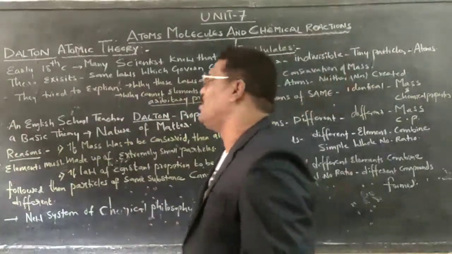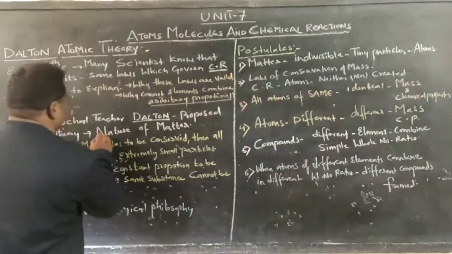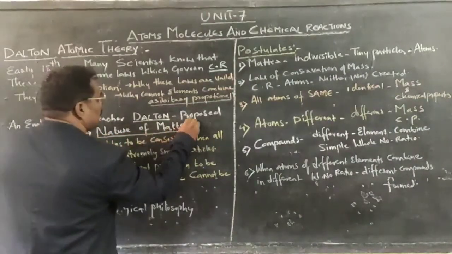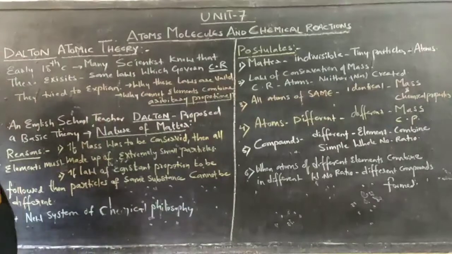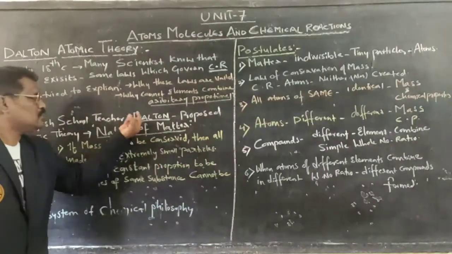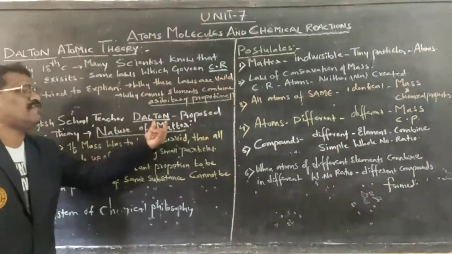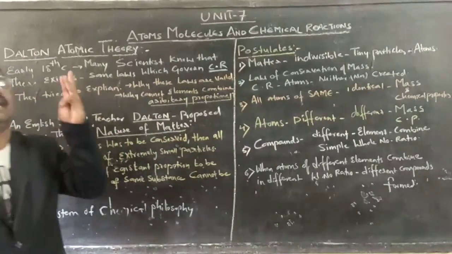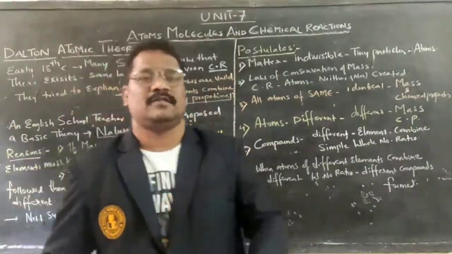That theory is about the nature of matter. To give this theory of the nature of matter, he took two important reasons.